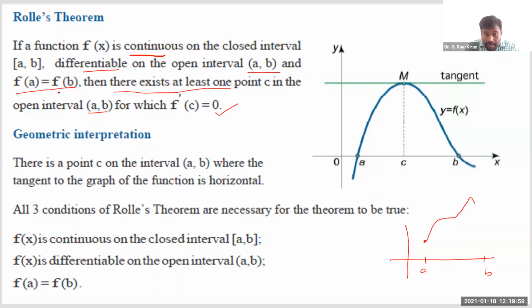But again, at the end point b, if it is starting at this point a, at the other end point also, you must get the same function value. So even if it is increasing for some time, to get the same function value at this point, it should come down for sure. Isn't it? Or in other ways, it may be a decreasing function for some time. Even if it is decreasing, to get the same function value at the other end point, it should be increasing after a certain time. It may be something like this also, right? In either way, you will get either a convex function or a concave function like this.